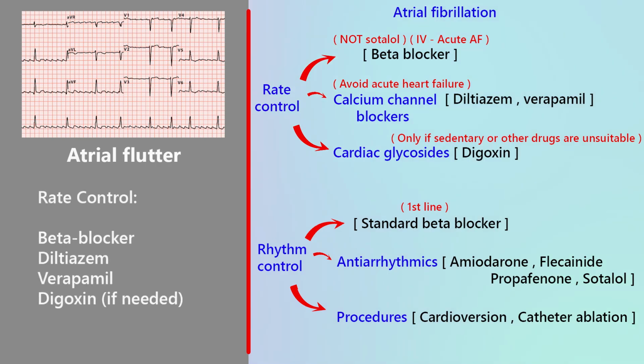Rate control in atrial flutter. Rate control is still needed. Drugs used include beta blockers, diltiazem, verapamil, digoxin if needed. But remember, rate control is often less effective than in AF.